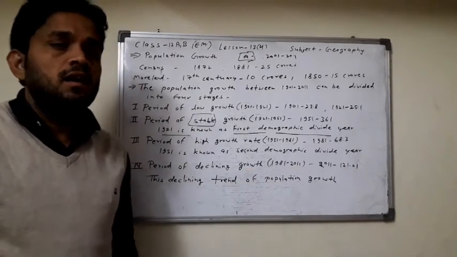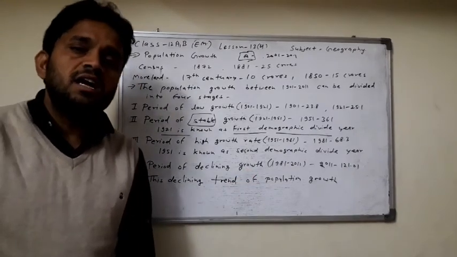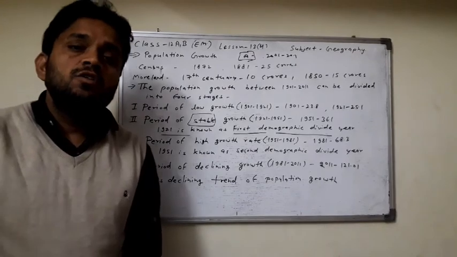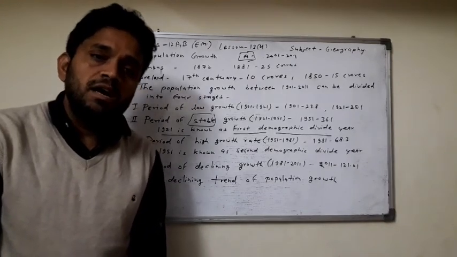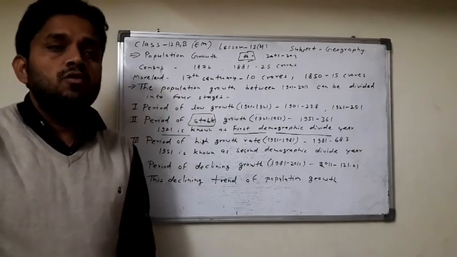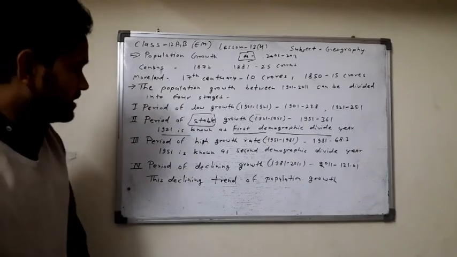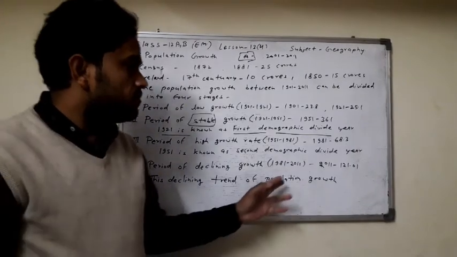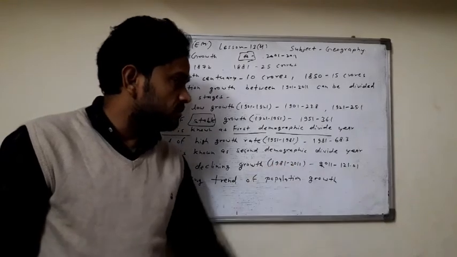So the public became aware about the population and used family welfare programs and higher education, and then the population growth rate was controlled. This period is declining growth rate from 1981 to 2011.